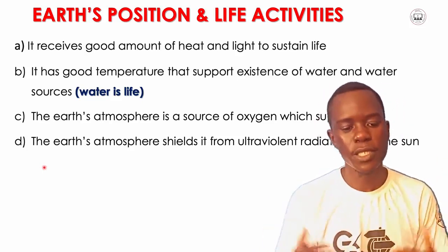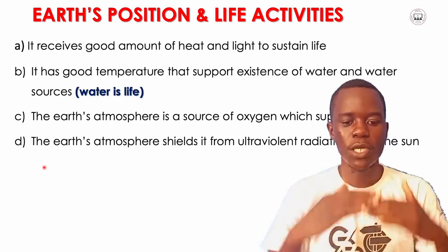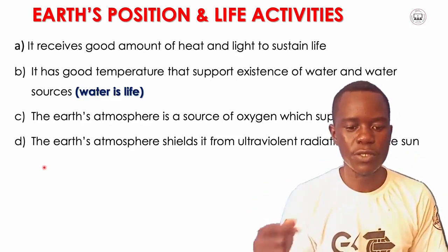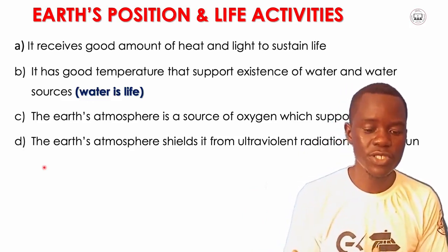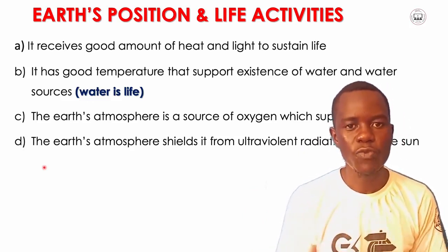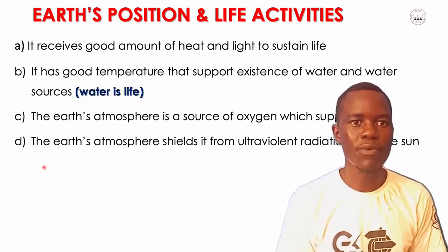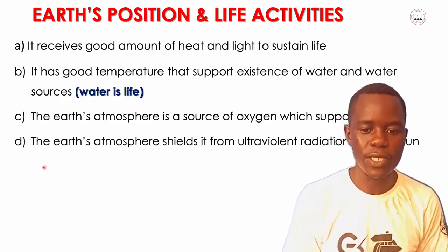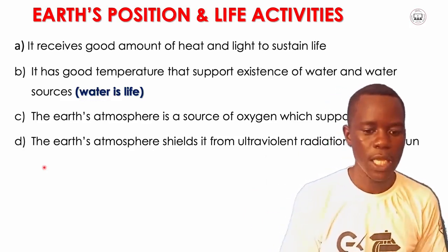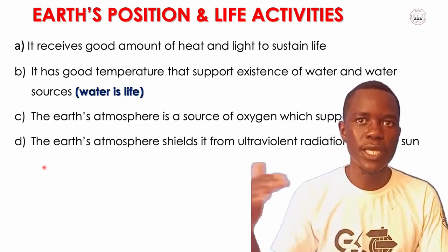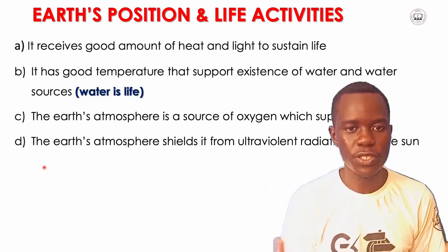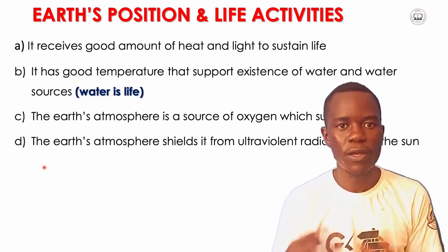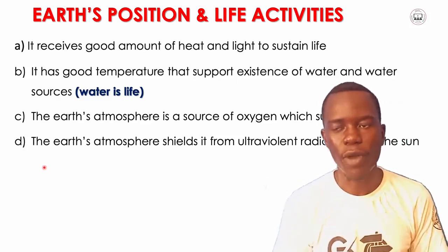These ultraviolet radiations are dangerous to human beings when they penetrate the body, and can cause something like cancer. Because there is a shield in the atmosphere which protects us from that radiation, we say that the Earth supports life.